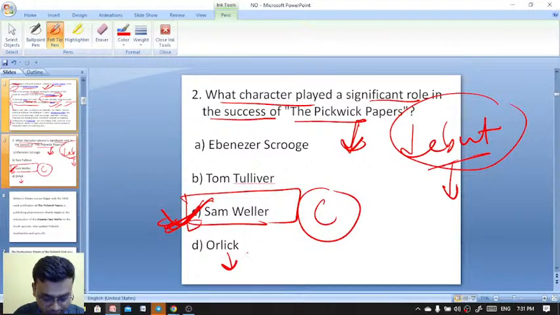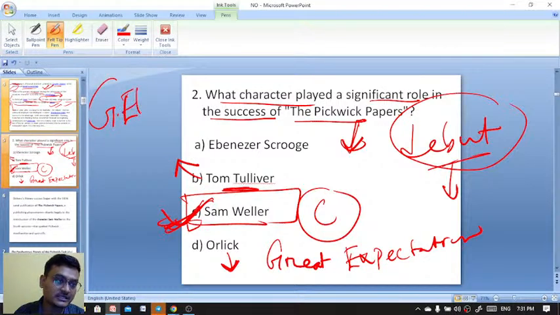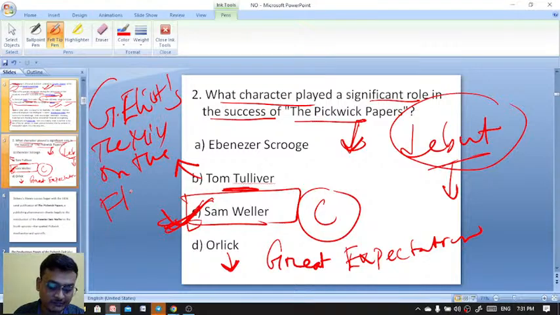And the character Warlig appears where? Any idea? A few minutes ago, I told you the character Warlig appears in Great Expectation. Warlig appears in Great Expectation, whereas Tom Tulliver is a character in George Eliot's The Mill on the Floss. Tom Tulliver and Maggie Tulliver. Dorlcote Mill. So here, Pickwick Papers is the debut novel where Sam Weller is the character.